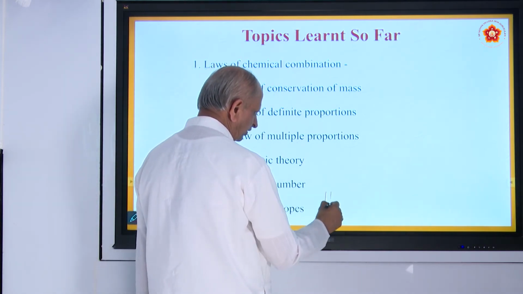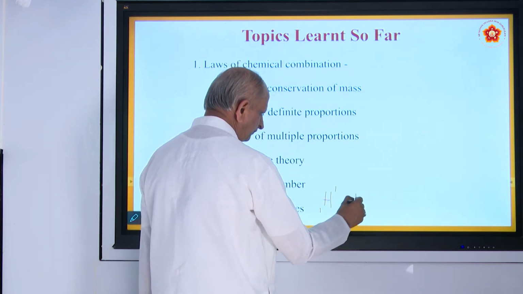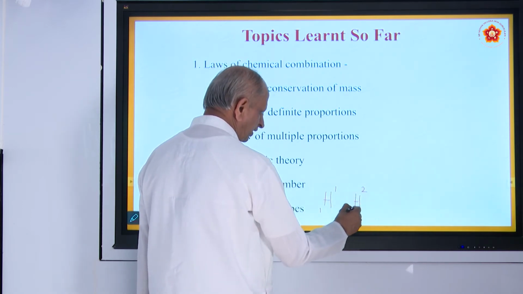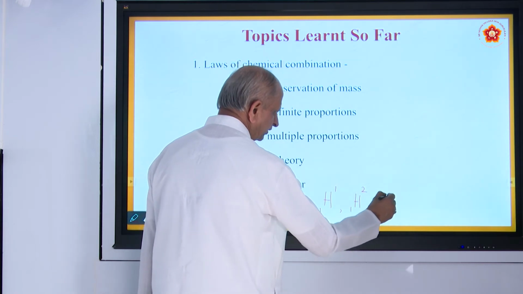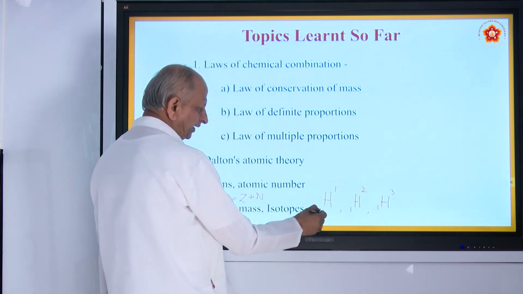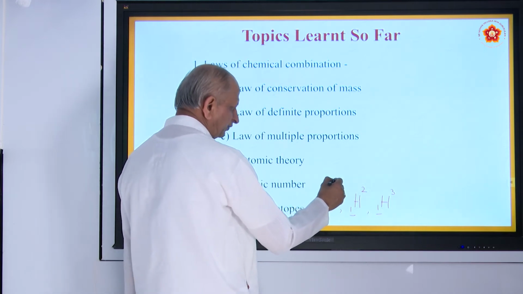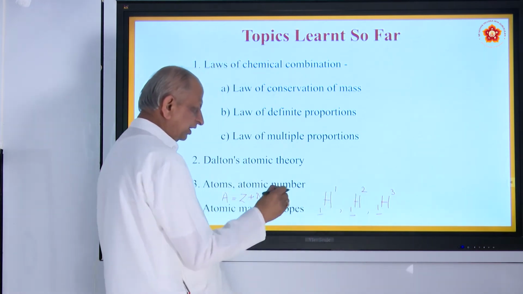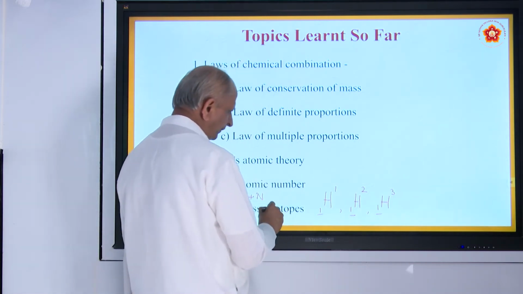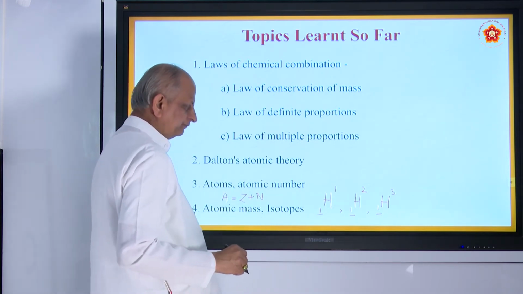For example, hydrogen has 3 isotopes. If the mass is 1, that is called hydrogen. If the mass is 2, we call it deuterium. If the mass is 3, we call it tritium. Here the atomic number is the same, that is 1, and mass number is 1, 2, 3. They are called isotopes. Iso means same, tope means place, occupying the same place.